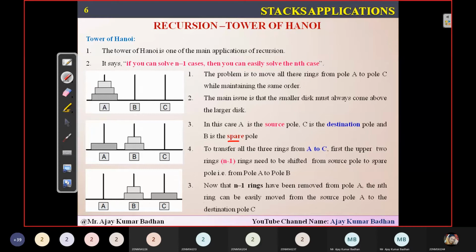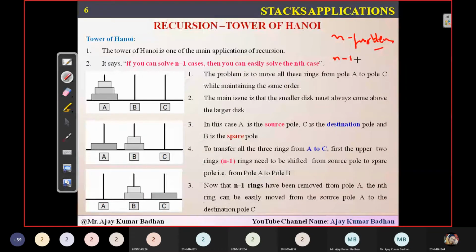Now to transfer all the three rings from A to C, the first thing we have to do is the upper two, n-1 rings, need to be shifted. Actually, there is a myth here. If you are able to solve the n-1 problem easily, then the nth problem can be solved easily. Suppose you have been given n problems to solve. There is a myth that if you can solve n-1 problems easily, then the nth problem can be solved very easily. That is the concept we are applying here.